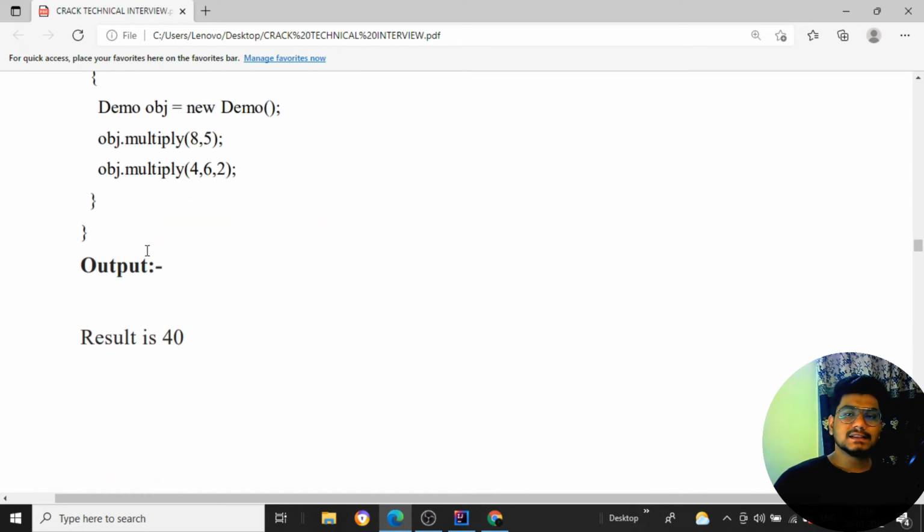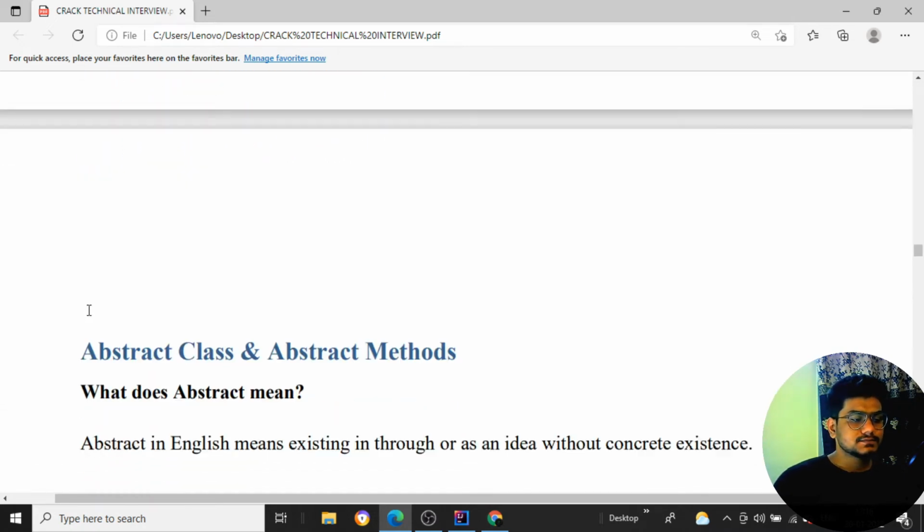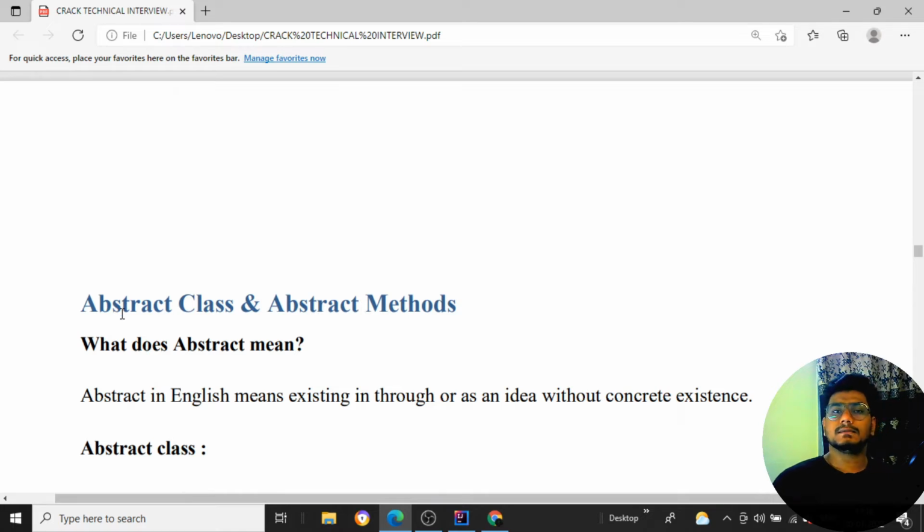So you can just answer with this particular example, it will be more than enough. So this is all the concepts of method overloading as well as method overriding in Java. They might ask you what this particular topic is.